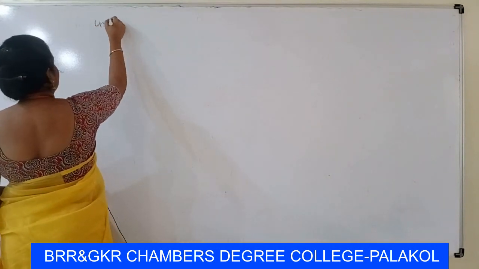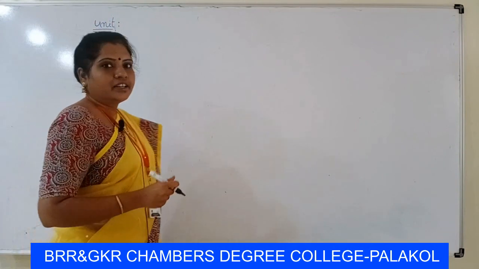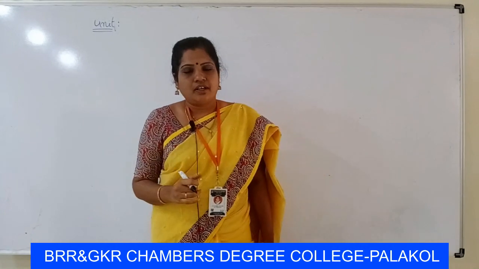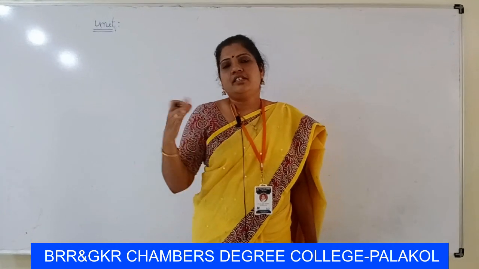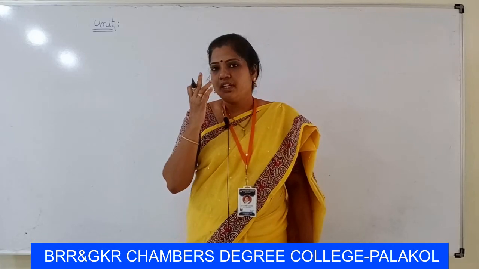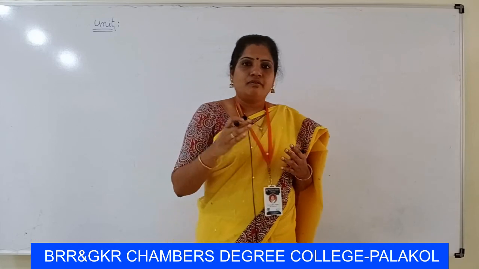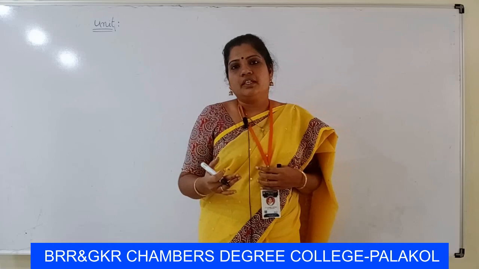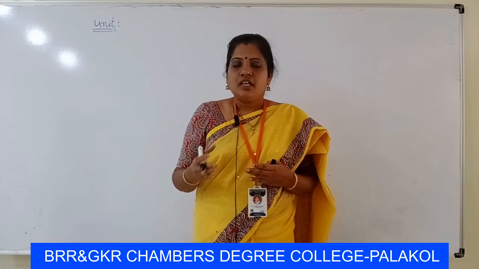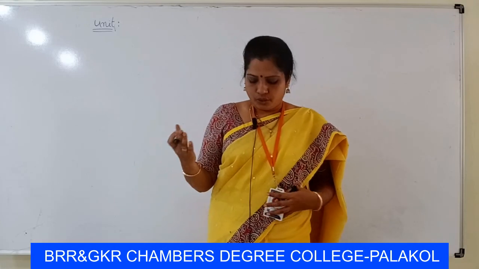Units. What is a unit? Let R be a commutative ring with unity element and a be an element of R. For this a, there exists some other element b such that ab is equal to 1, where 1 is the unity element of the ring R and ab means a times b. When we multiply a with the other element b, we get the unity element 1, then a is a unit. That means an element which has a multiplicative inverse is called a unit.